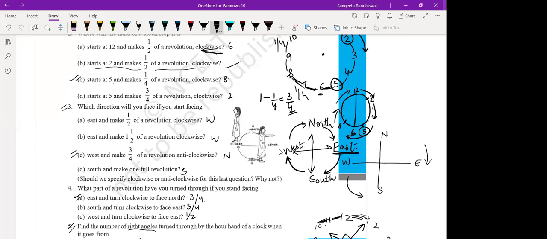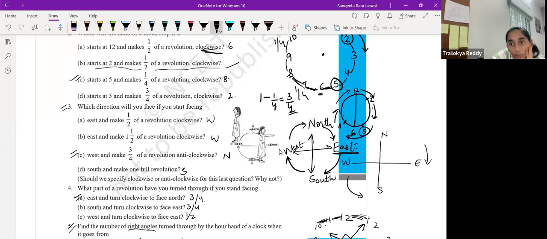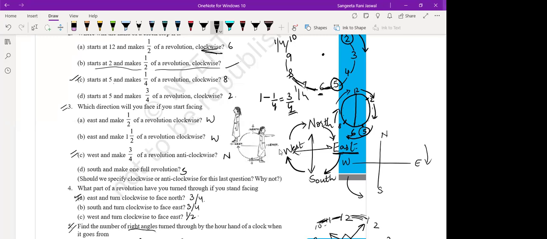Half revolution will take you exactly the opposite direction. That's west. Because this is 1/4, this is 1/4, this is 1/4, this is 1/4, so this is half of a revolution. It will take you exactly the opposite direction.